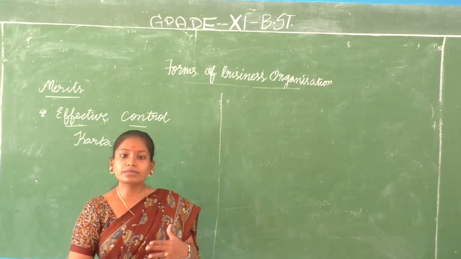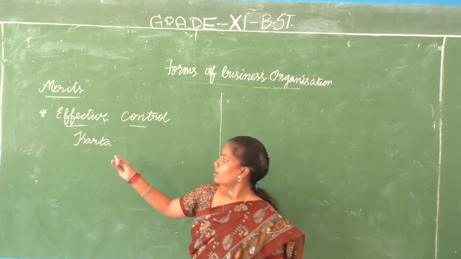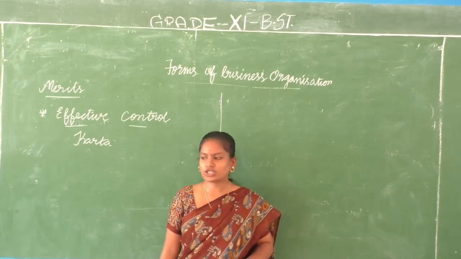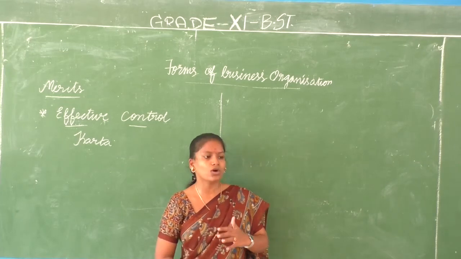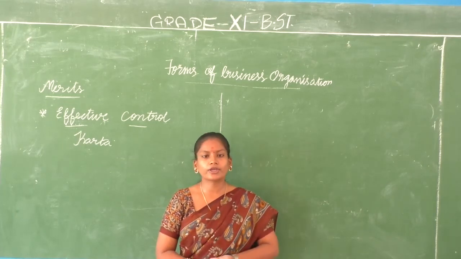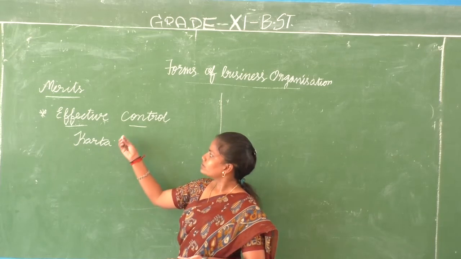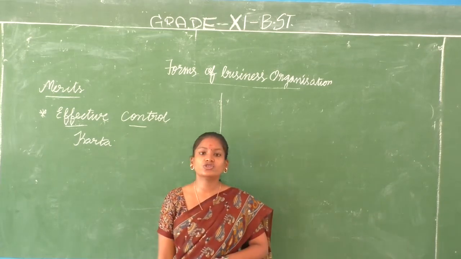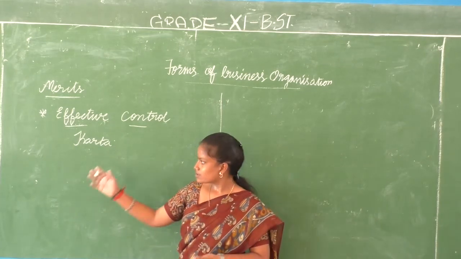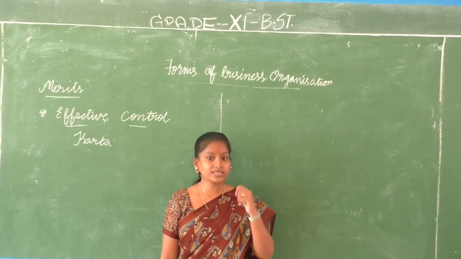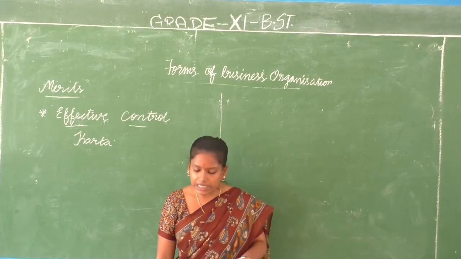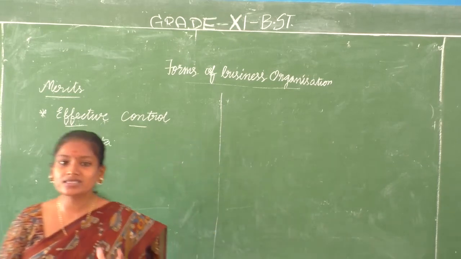In the same way, in the business organization also, when the karta makes a decision, the entire members, the co-partners, also fall under that decision. So effective control prevails in joint Hindu family business. Since it is a family business, whatever the karta says, the other co-partners listen to him, so the control remains good there.